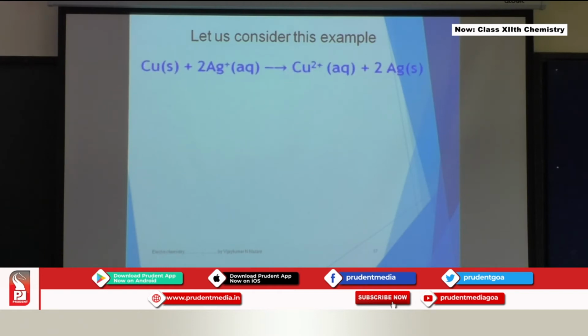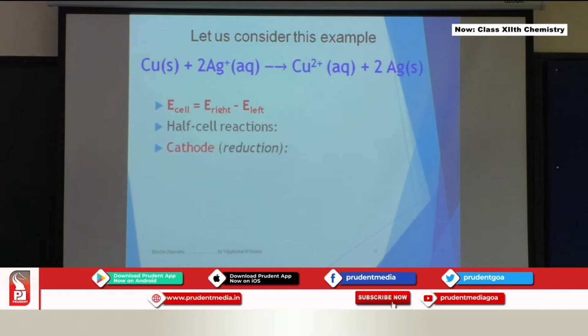Let's take a concrete example where there is copper sulfate and silver. This is the equation. If you want to find out from this how to find the E cell or E naught cell, it is E naught right minus E naught left, that is the cathode minus the anode. If you look at this equation, you should be able to write what the cathode reaction is and what the anode reaction is.